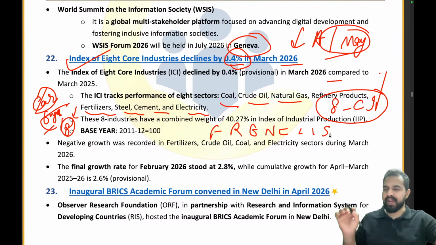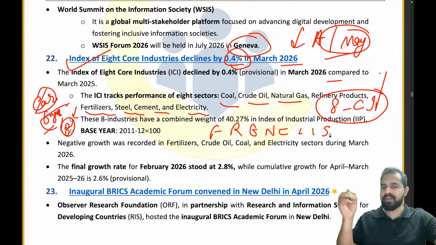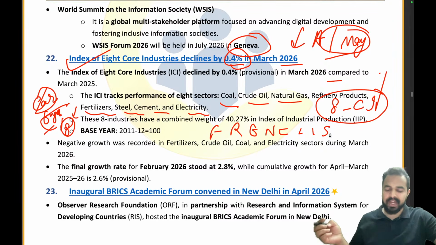So these are franks, right? If these 8 core industries are quite frank with the economy and are working well, then definitely India's economy is going to boost. Please remember the acronym and you will be able to remember all of them. F stands for fertilizer, R for refinery products, E for electricity, N for natural gas, C for coal, crude oil and cement, and S for steel.